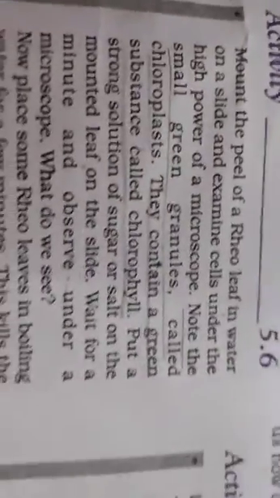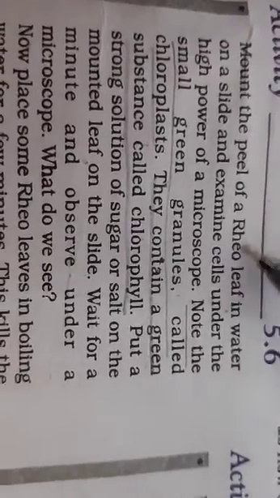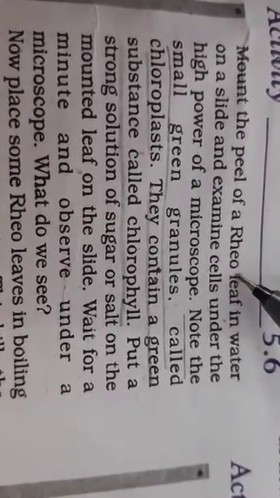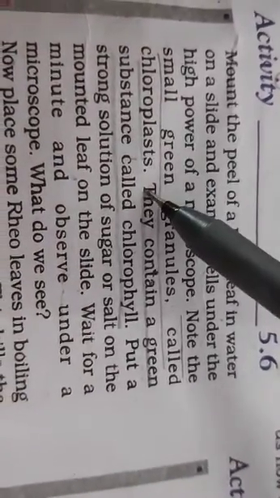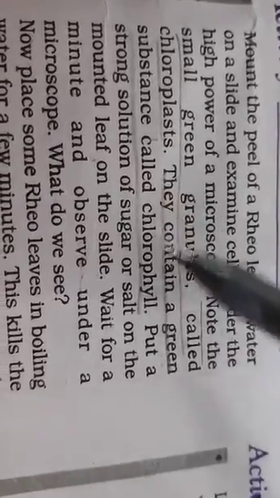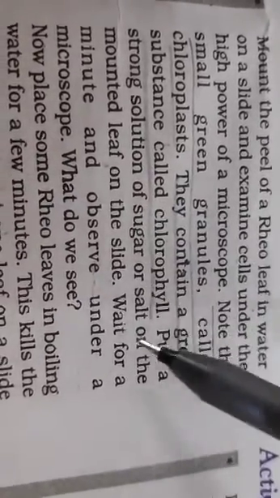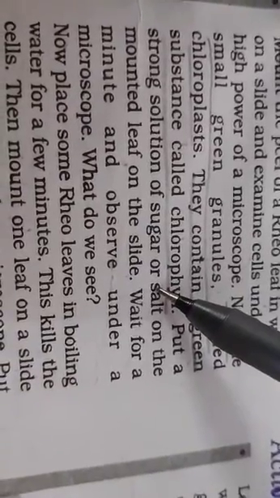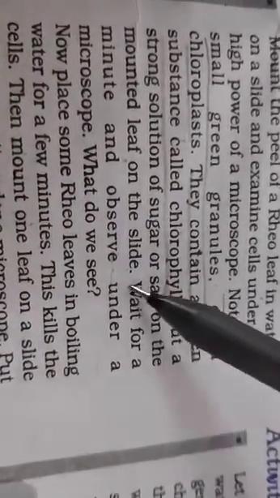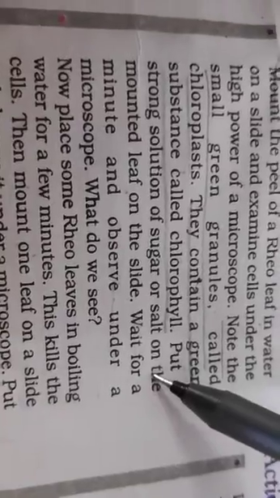For that there is an activity which is given. A plant by the name of Rhoeo, a green colored leaf plant. The green color stands for the chloroplast. Now if you place that particular leaf in a sugar or salt solution, meaning hypertonic, what will happen? Yes, the water will move out. Exosmosis takes place. So they are asking you, what do you see?